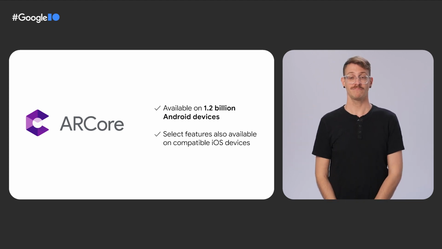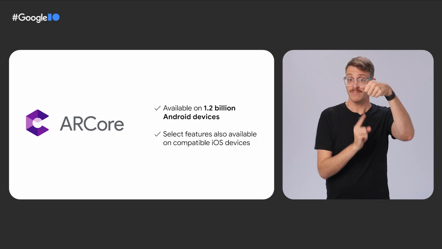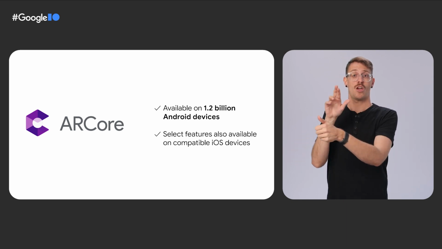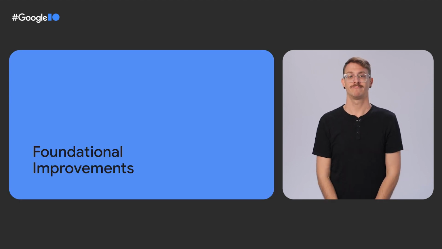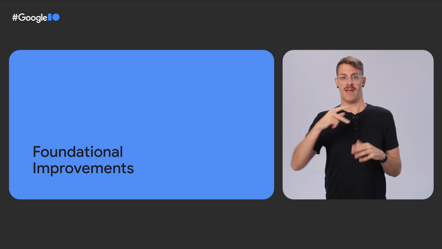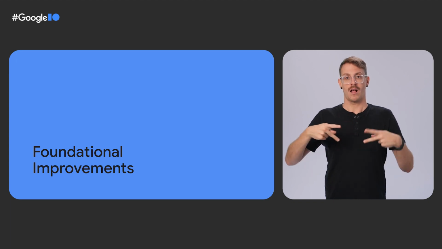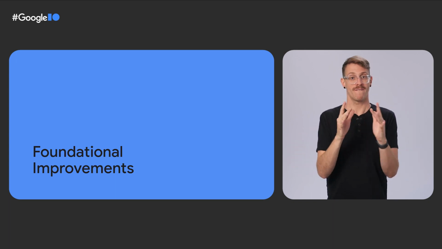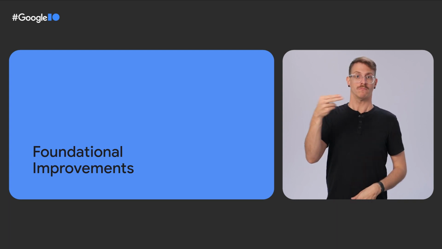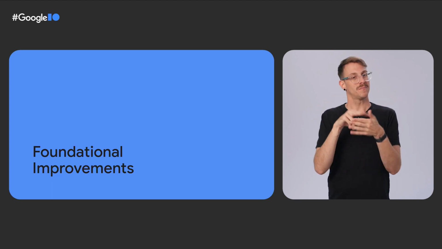AR is used by core Google apps, such as Google Maps for walking navigation, as well as by third parties, such as TeamViewer, for remote AR assistance solutions. Now, a key request we consistently hear from app developers using ARCore is that they want the core capabilities that let objects feel real to be faster and more reliable. In the real world, objects don't glitch in and out of existence when you turn your head. Users expect the same from virtual objects in AR.